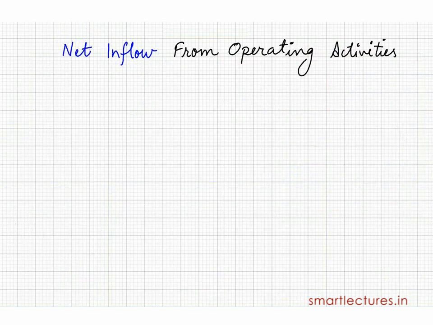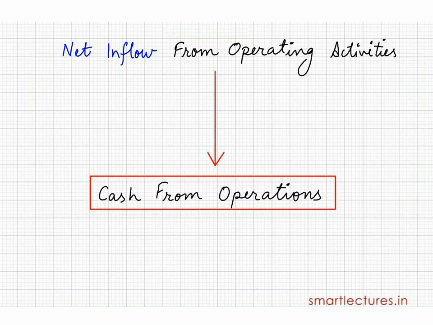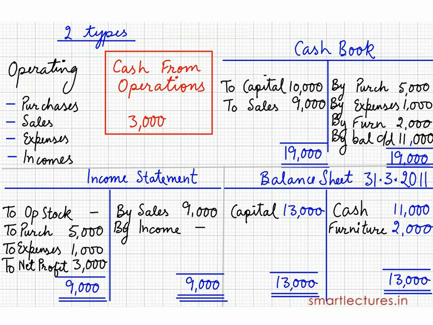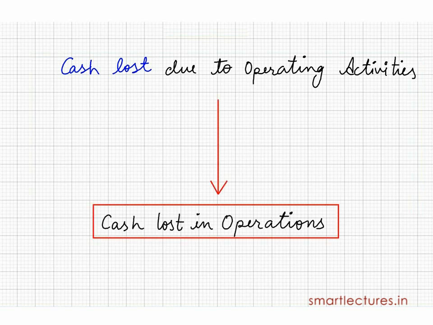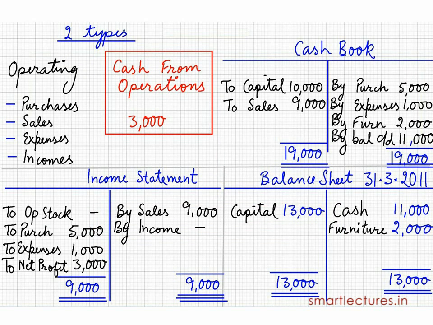If there is net inflow from the operating activities, that will be called cash from operation. So in this case, the cash from operation is rupees 3,000. If the firm has lost cash due to operating activities, then it will be called cash lost in operation. But this is a positive figure, so we will call it cash from operation.